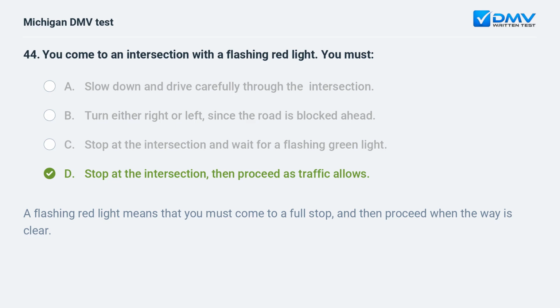D. stop at the intersection, then proceed as traffic allows. A flashing red light means that you must come to a full stop, and then proceed when the way is clear.